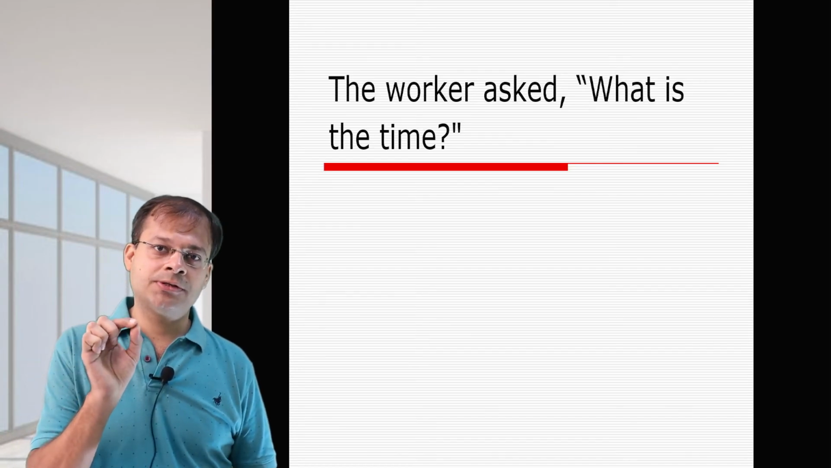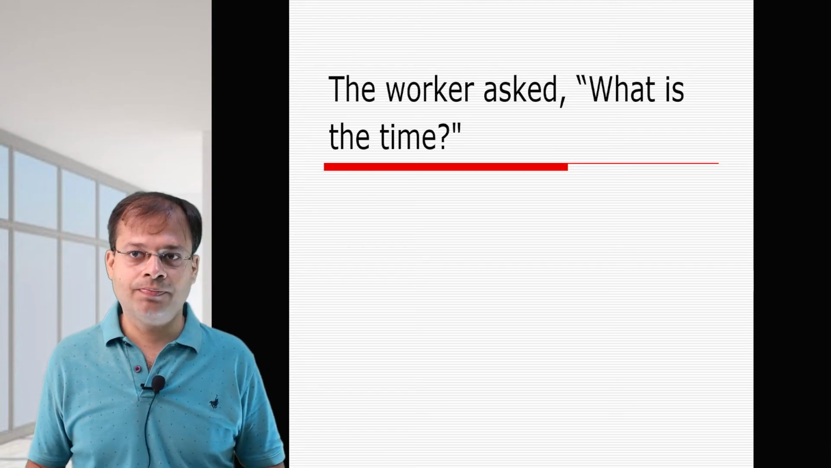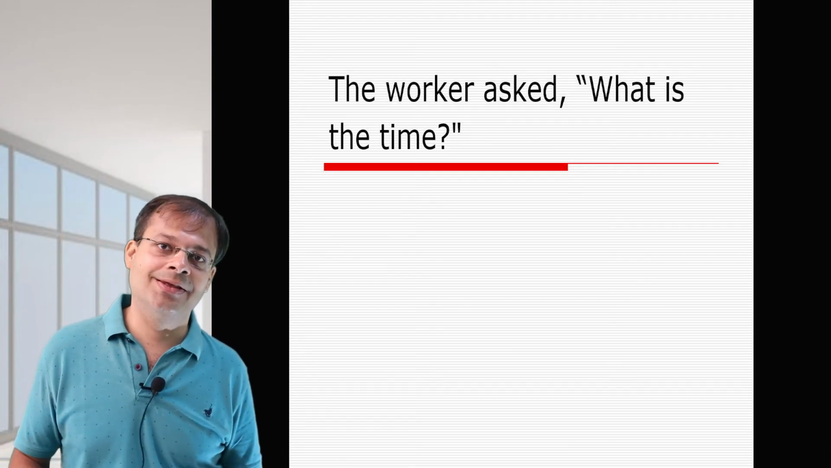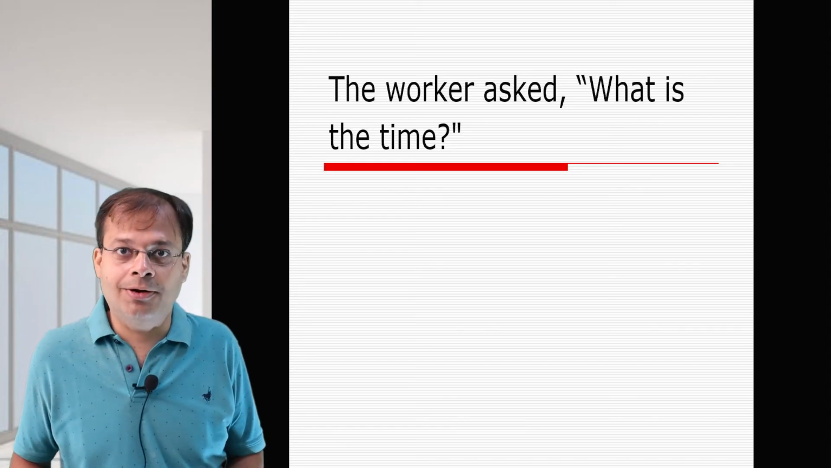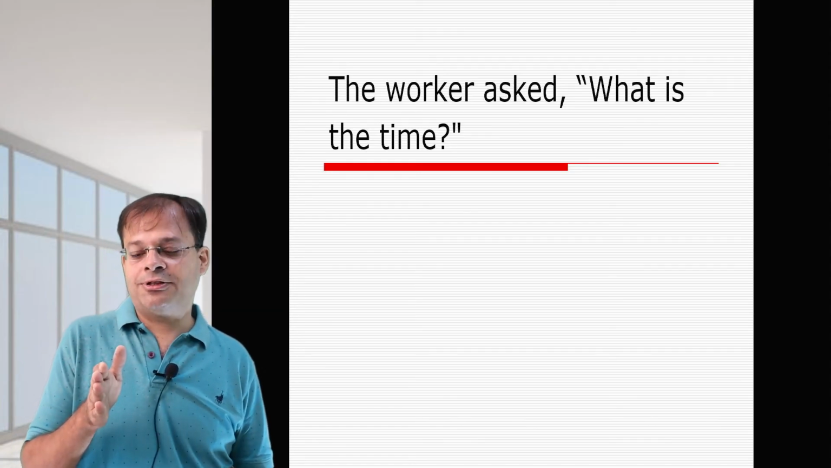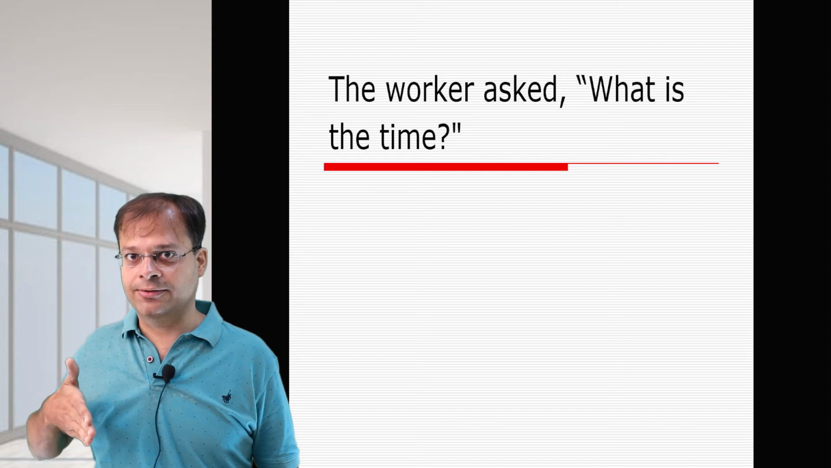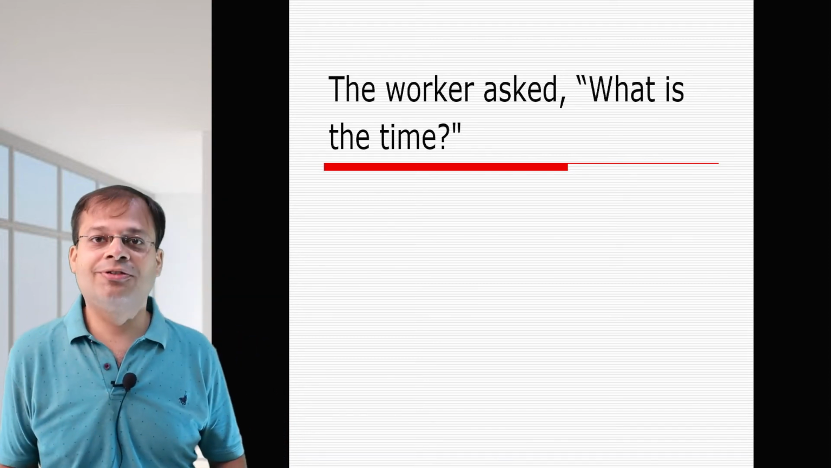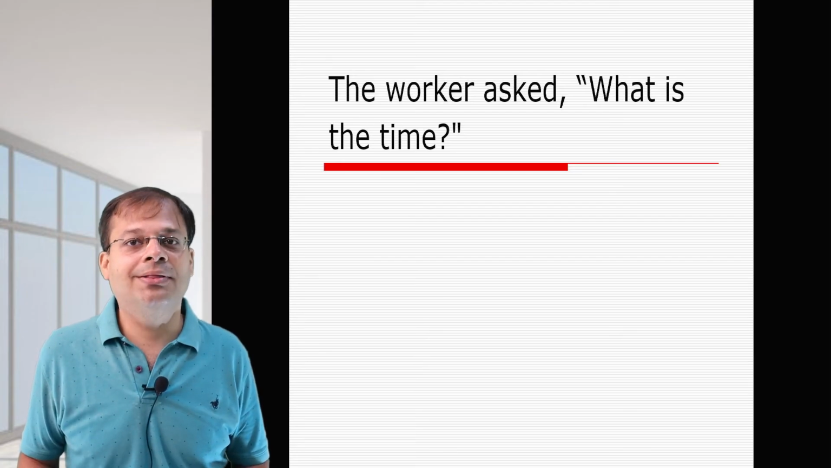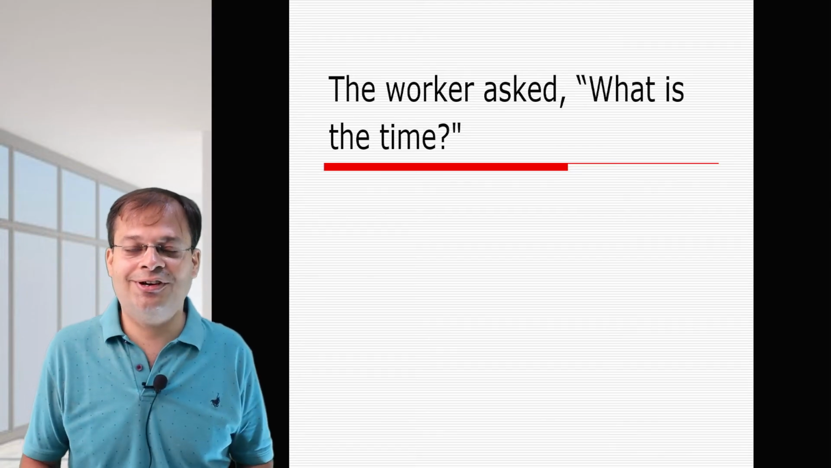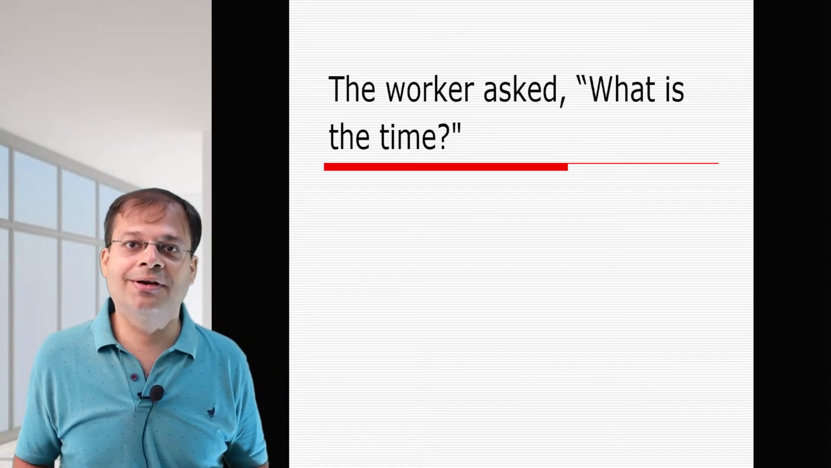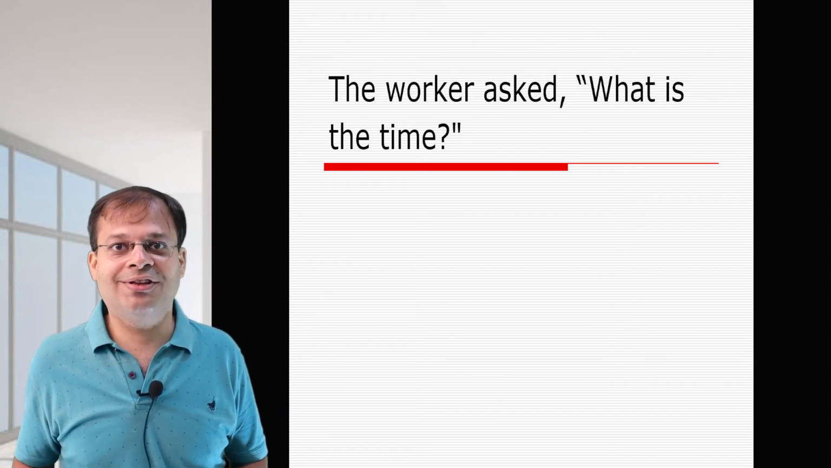Now, one particular mistake that students usually make here is they write what was the time. This is incorrect because when we change interrogative into assertive, subject comes first. So the worker asked what the time was. The time is the subject that will come before the verb. The worker asked what the time was.